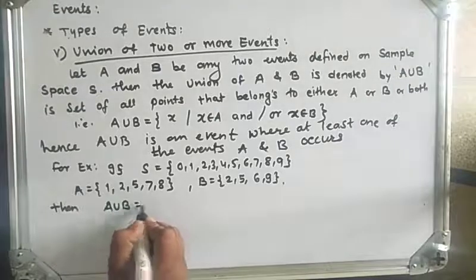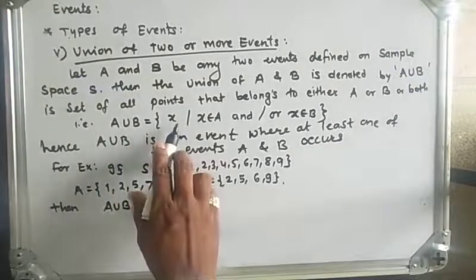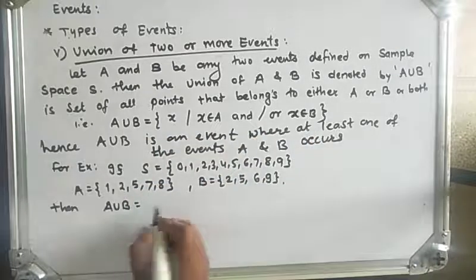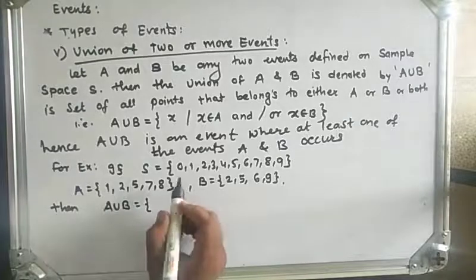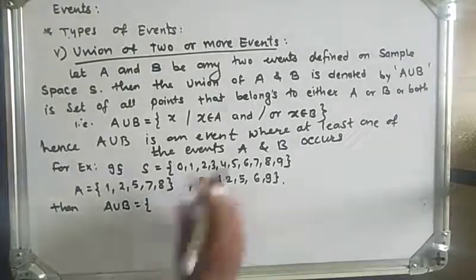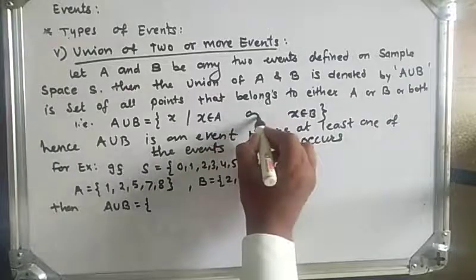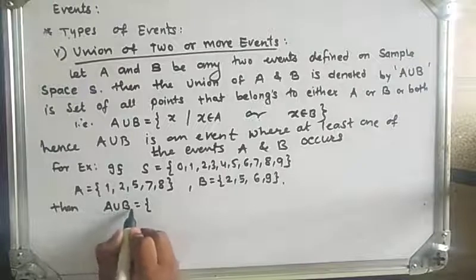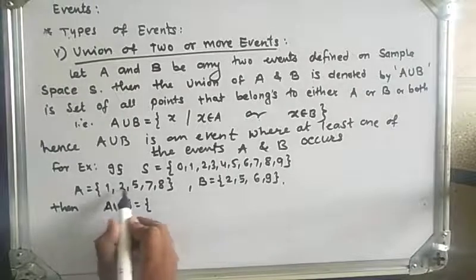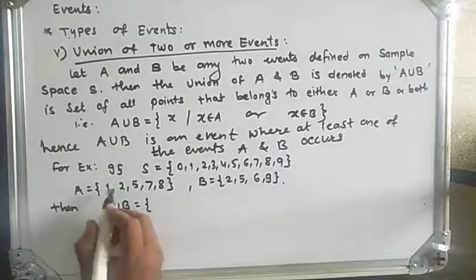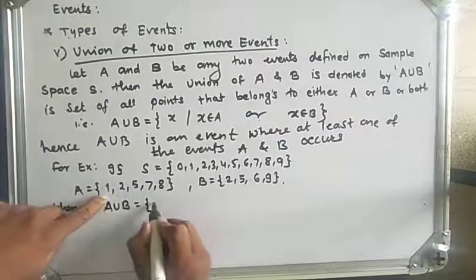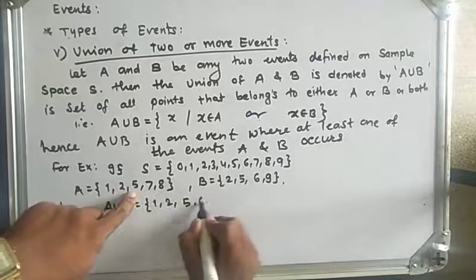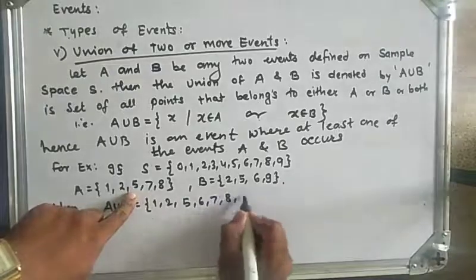A union B is the set of all points x such that x belongs to A or x belongs to B. So the points which belong to either A or B. So the collection A union B is 1, 2, 5, 6, 7, 8 and 9.